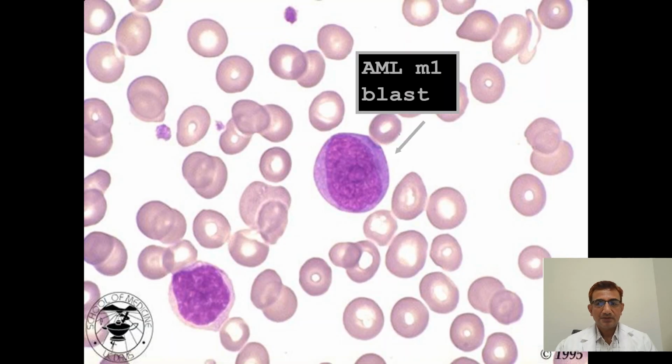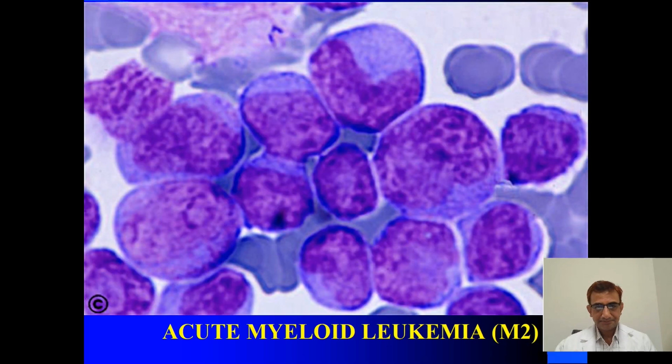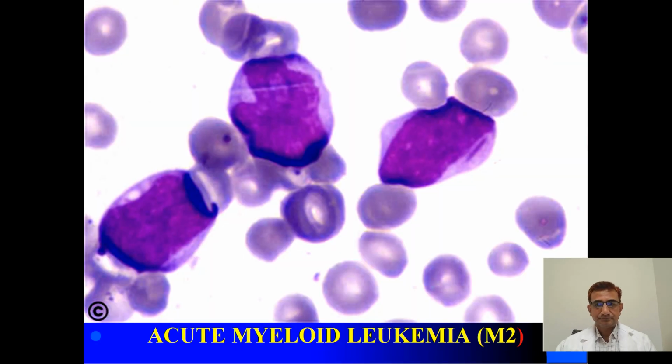Blast cells, same in AML M2. You can see the entire slide has up to 60 to 80% myeloblasts. See here in this slide, at the 3 o'clock position, you can see one needle-like thing in the cytoplasm of the myeloblast. That is the Auer rod, the needle-like azurophilic granule seen in the cytoplasm of the myeloblast. It is called an Auer rod.